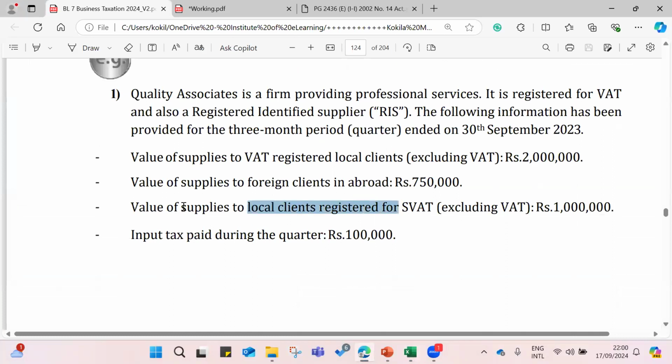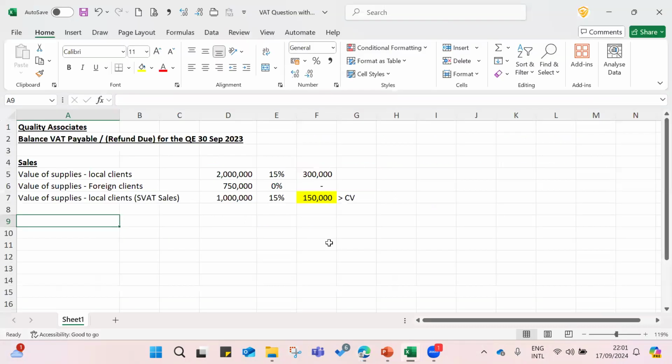And then this is done. Then all three adjustments done. Then input tax paid during the quarter 100,000, right? Input tax paid. Then you need to be mindful again here. Input tax paid. It says input tax paid during the quarter, not the purchase value, right? Tax amount, right? Tax amount 100,000. If it is 100,000, then the under purchases, right?